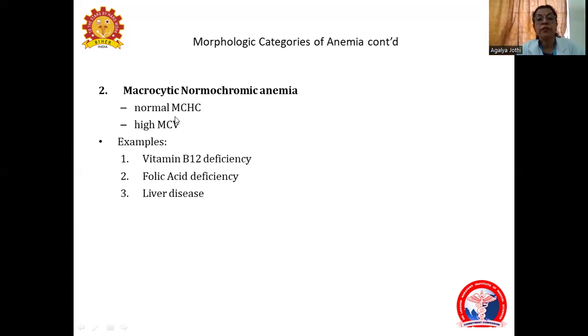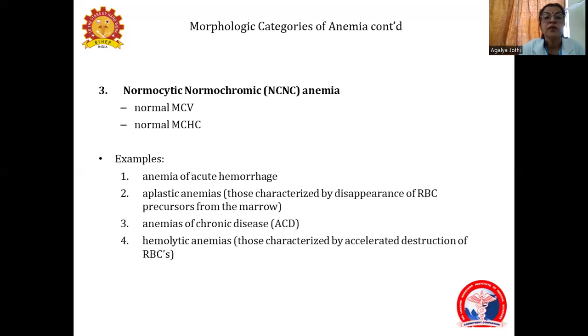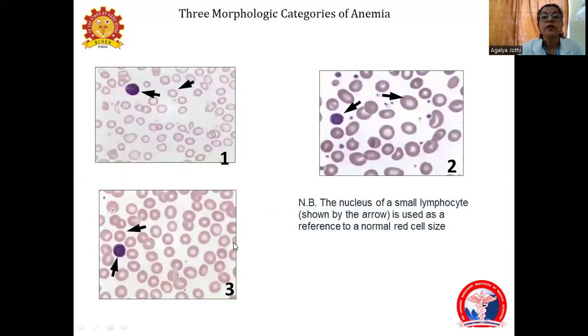High MCV, normal MCHC: vitamin B12 deficiency, folic acid deficiency, liver disease. Normocytic normochromic anemia, where MCV is normal and MCHC is normal, is seen in acute hemorrhage, aplastic anemia, which is a stem cell disorder where there is disappearance of RBC precursors from the marrow, anemia of chronic disease and hemolytic anemia. So we see these three morphological categories in the peripheral smear.